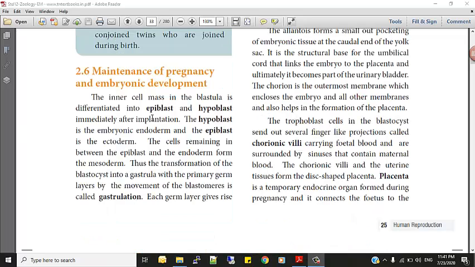Now we will see maintenance of pregnancy and embryonic development. Already we have seen in the last video, and now we are going to see what are the concepts that is given in our textbook. We will see the inner cell mass in the blastula is differentiated into epiblast and hypoblast immediately after implantation. We have already covered this topic, this concept, implantation. We studied implantation last time and even wrote a test, isn't it? The hypoblast is the embryonic endoderm and the epiblast is the ectoderm.